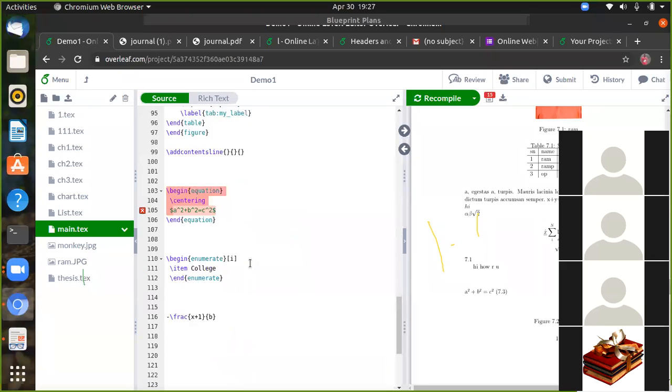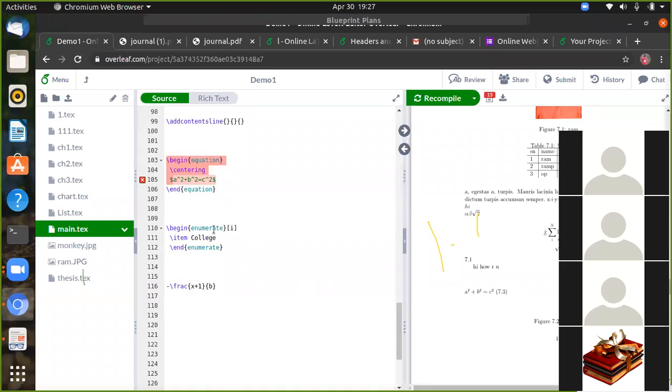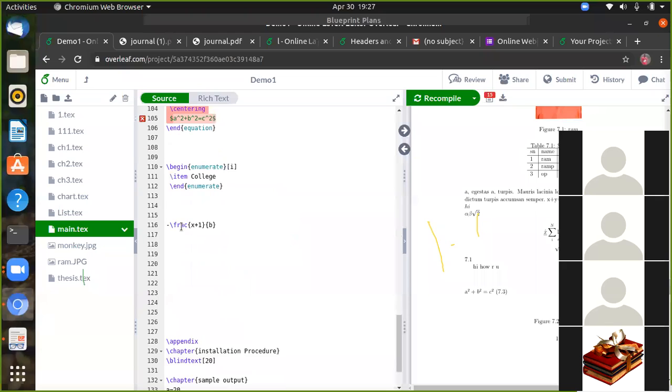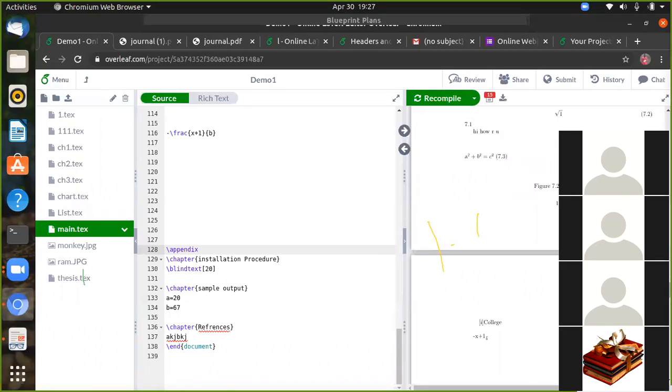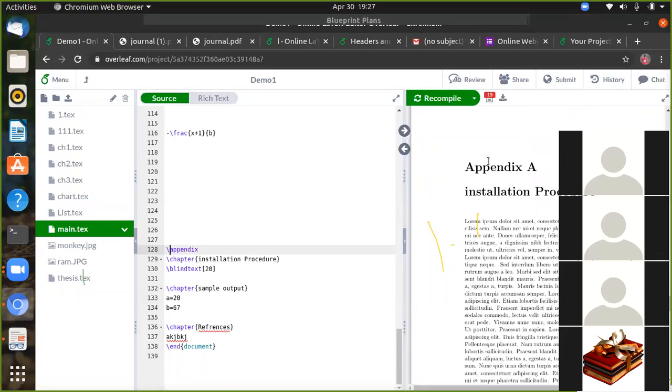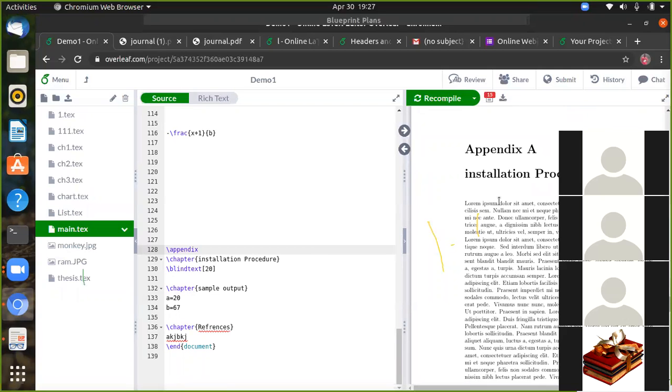After that, the list of symbols you have to add by giving the enumerate environment, which gives the bullet numbers. If you define this i value, then it can give i of college. Okay, the fraction value x plus 1 by b. Then finally you can write the backslash appendix, like appendix of installation procedure, then appendix of other procedures, and we can include them.